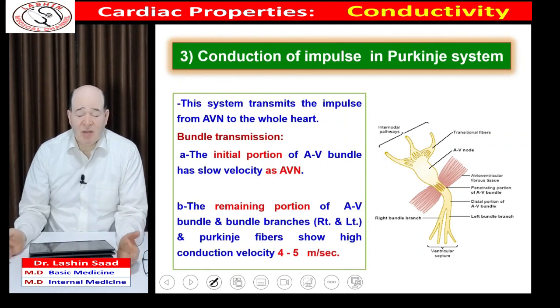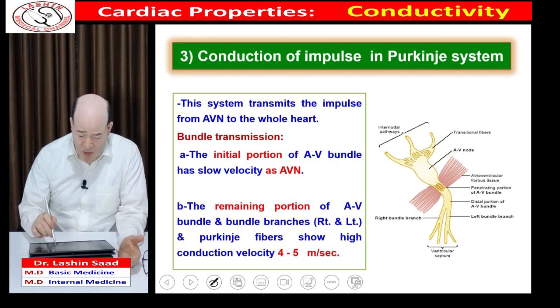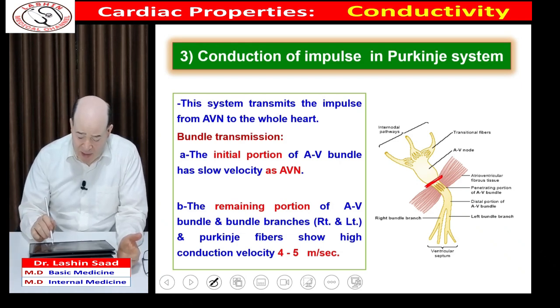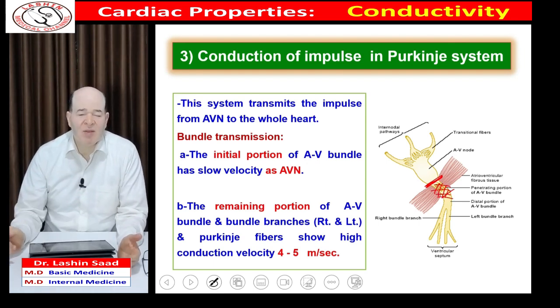Third, conduction through the Purkinje system. The Purkinje system starts just after the AV node. We have two parts of the Purkinje system regarding the velocity. The initial part, which is called the penetrating portion, has a velocity that is similar to the AV node, which is very slow.